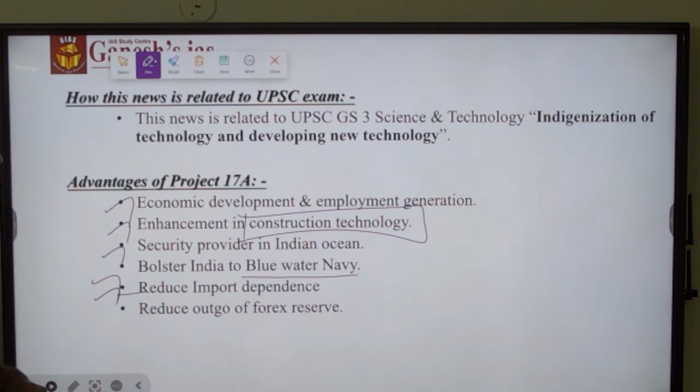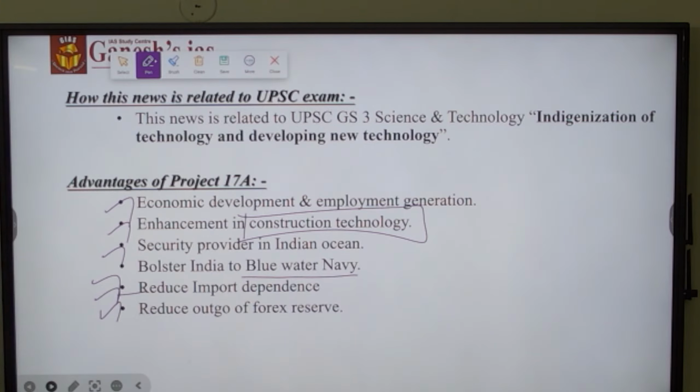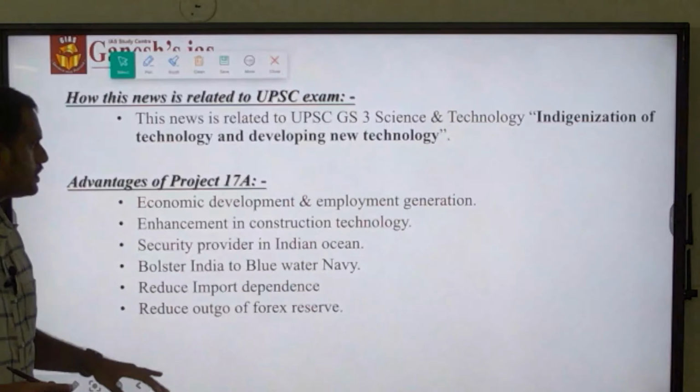And it will reduce India's import dependence, as a result of which India will be able to reduce the outgo of forex reserves. These are the major benefits, economic, security, technological as well as social, that will arise out of the implementation of Project 17A.